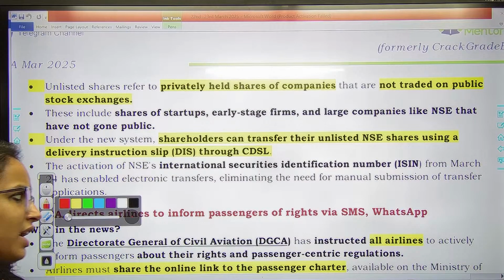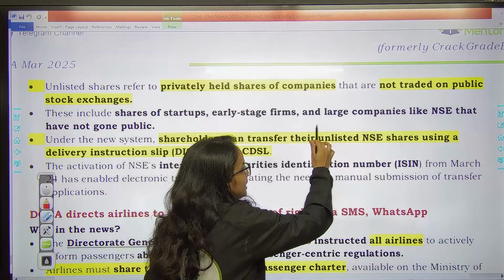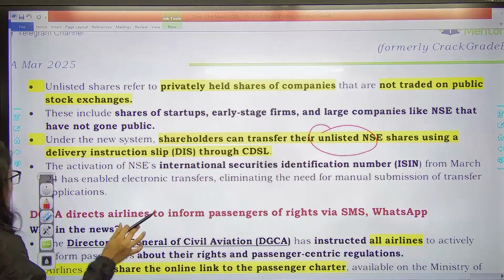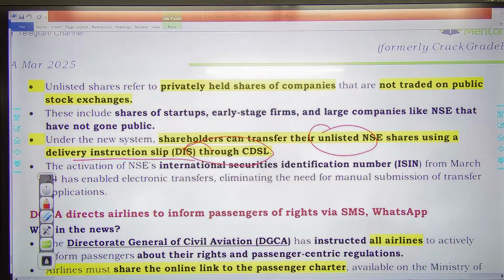And unlisted shares क्या है? Of course, you know they are privately held, right? They are not traded on the public stock exchange. Under this new system, the shareholders can transfer their unlisted NSE shares using a delivery instruction slip through CDSL. CDSL के through they can transfer it.